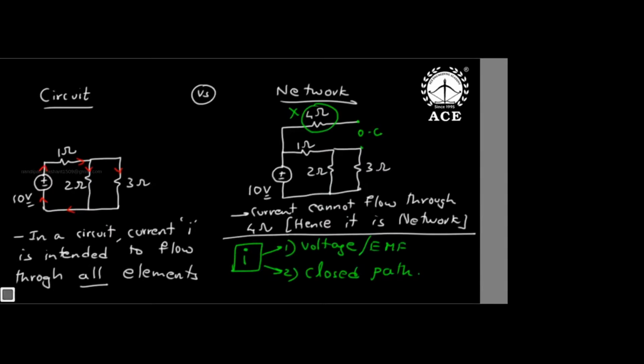But now, sir, see this. Does this network have a circuit in it or not? Yes, networks can have circuits in them, because circuits are building blocks of networks. See, the left side is a pure circuit, the right side is a network. Why? Because current need not flow through all the components. But in that network, there is a circuit part where current is flowing. That part where current is flowing is the circuit.